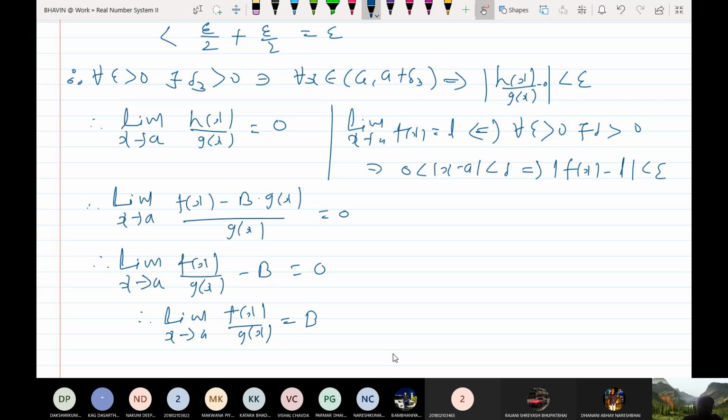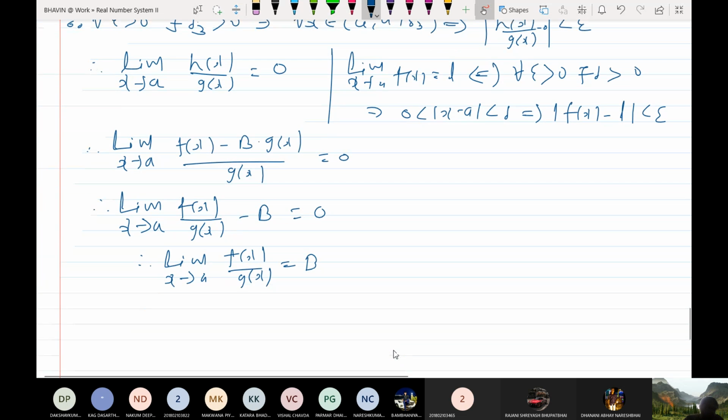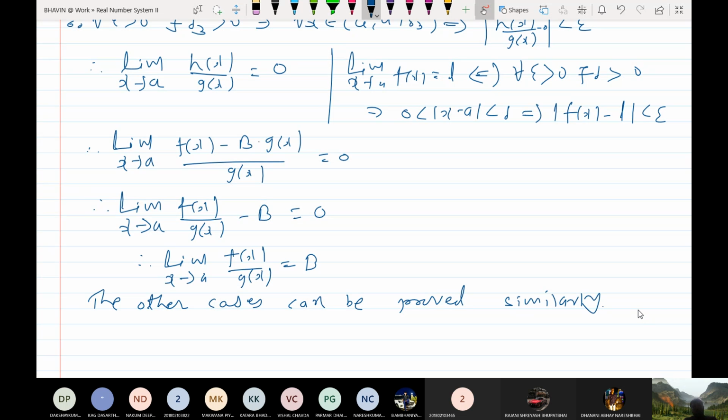Hence the theorem is proved. Okay, other cases are left to the reader. So this is L'Hopital's rule.